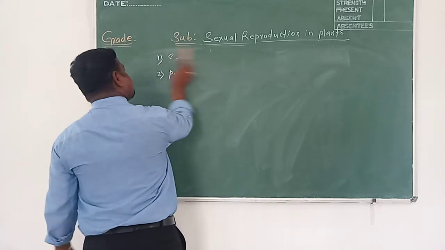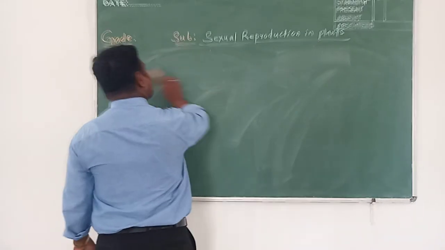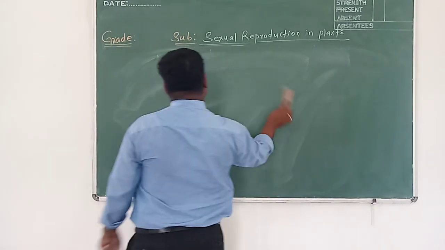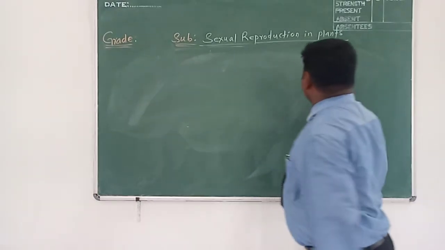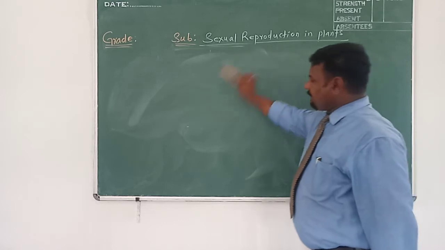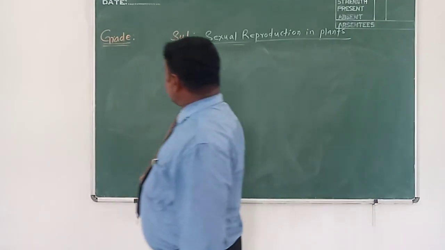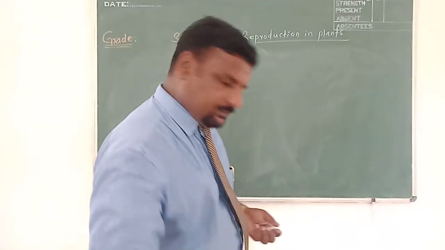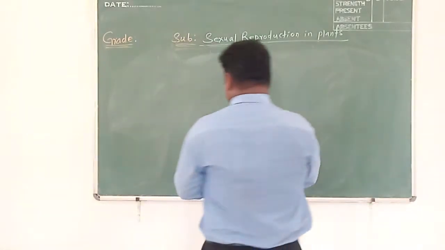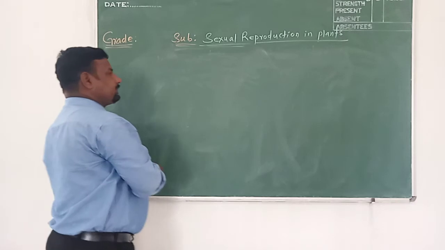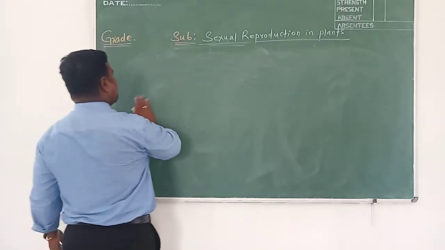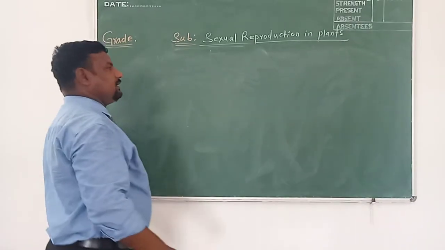Now we have taken here flower as a reproductive part which actually takes part in sexual reproduction in plants. So let us see here. Just before, I told you the types of flowers such as unisexual and bisexual.